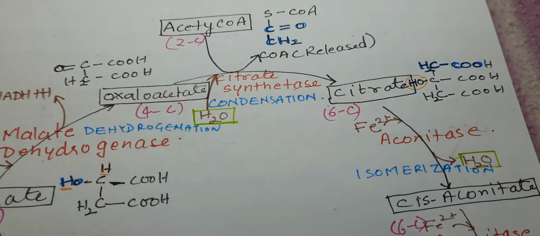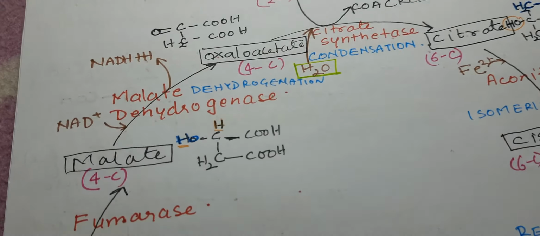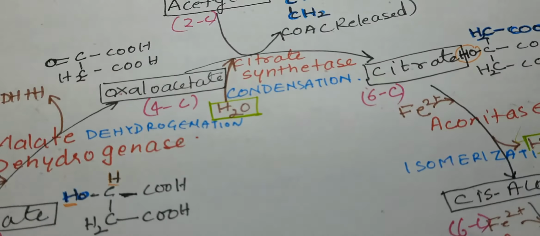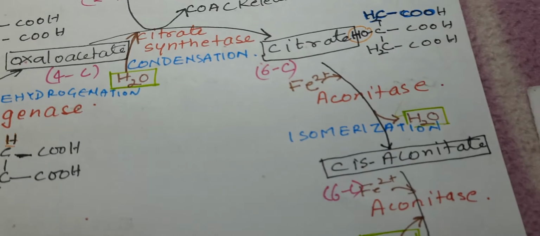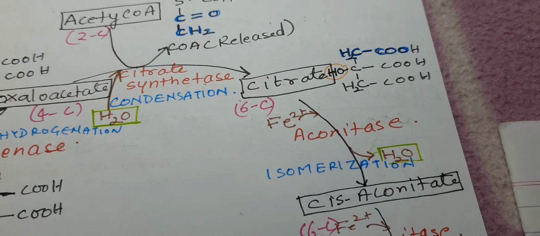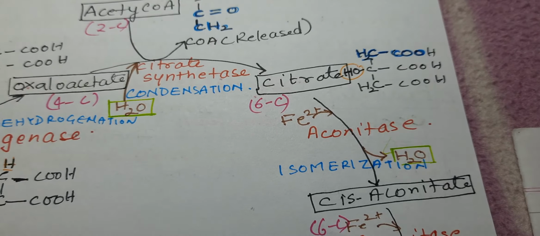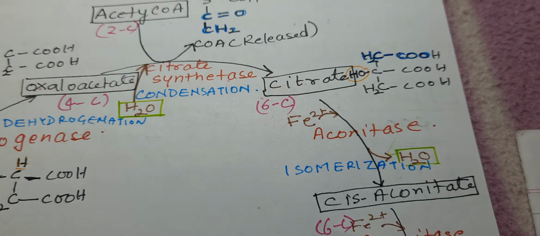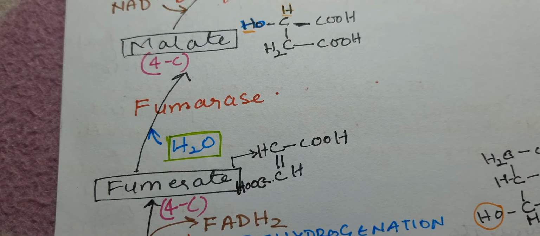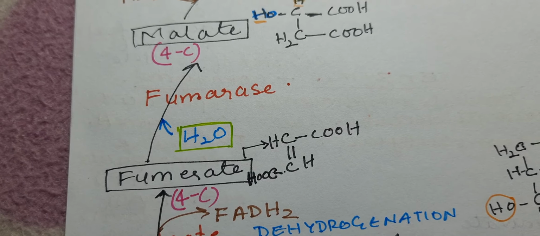Now over here, whatever these intermediates are, oxaloacetate, citrate, they are also known as metabolites. They are also known as substrate and product. How? If you look at the reaction of fumarase, the enzyme acts on fumarate, so fumarate is the substrate for fumarase.